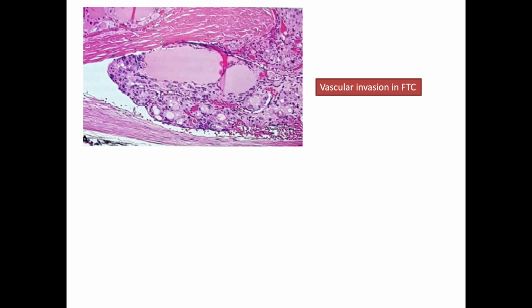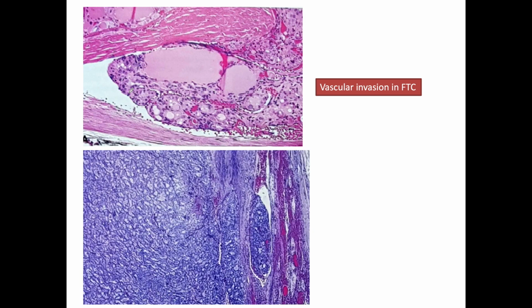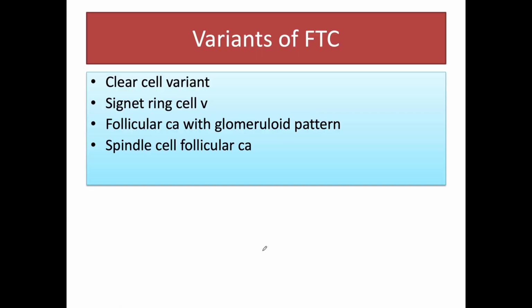This is a blood vessel present in the capsule, and this is the tumor lined by the endothelium. So it is called true vascular invasion. And this is the capsular invasion. This is the capsule. It is invaded by the tumor, so it is also the capsular invasion seen in follicular thyroid carcinomas.